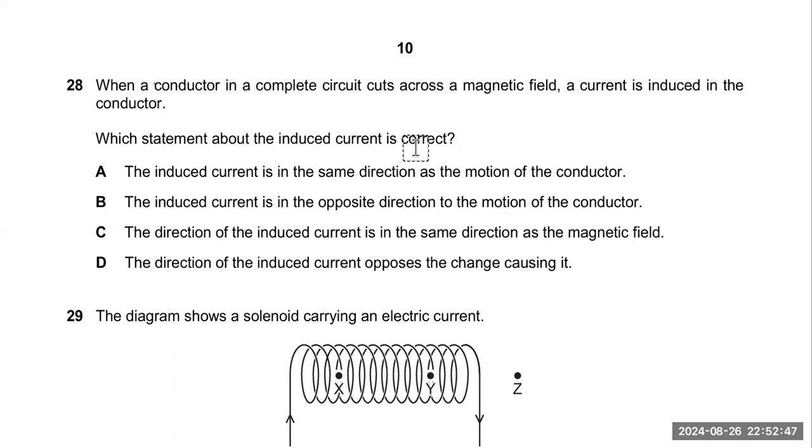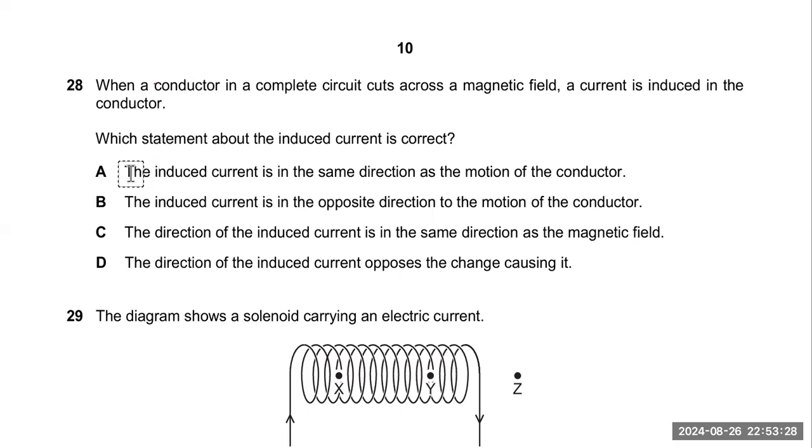Remember, this question is related to Lenz's law. When the magnetic field is cut by the conductor, due to the change in magnetic field lines, current is produced in the conductor, and this induced current will start to oppose the cause that produced it. This is Lenz's law.